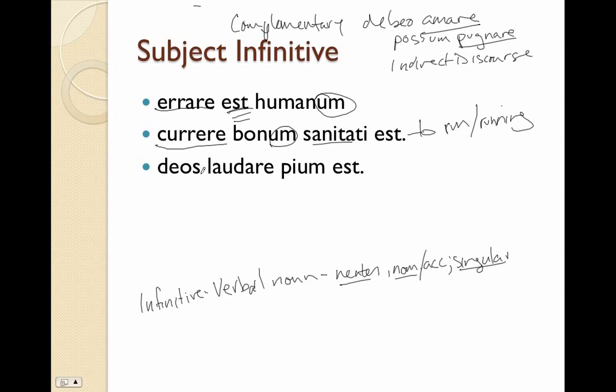And finally, deos laudare, there's our subject infinitive. Deos here serves as a direct object. Praising gods, pium est, is pious. It is the right thing to do, is pious. Or fas est, it is proper. Deos laudare fas est, it is right to praise the gods. To praise the gods is right. So we have our subject infinitive.